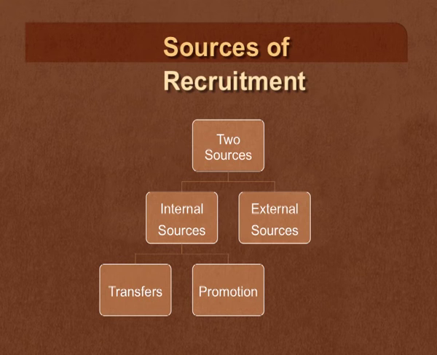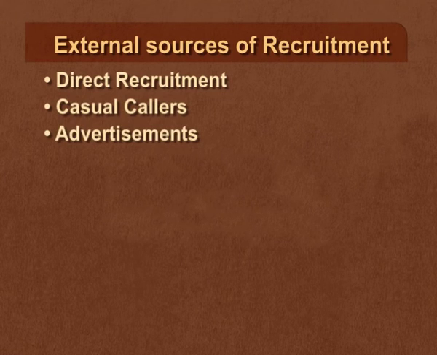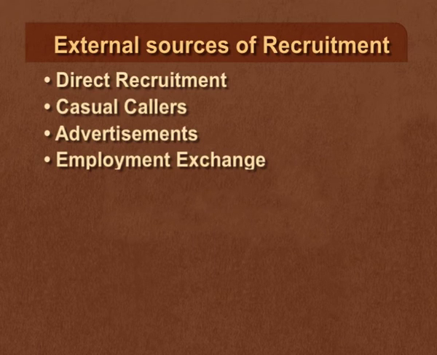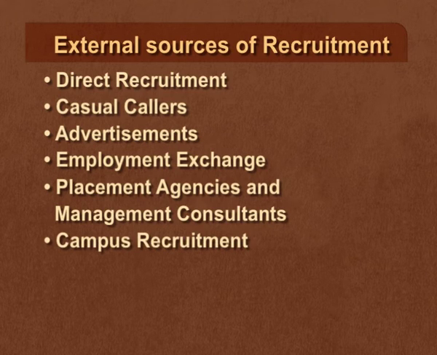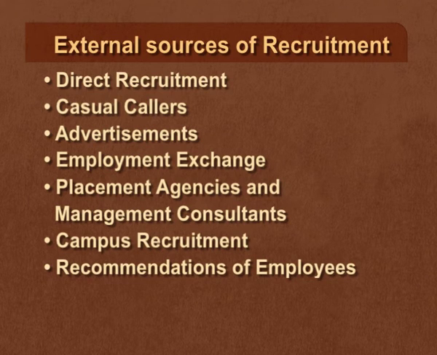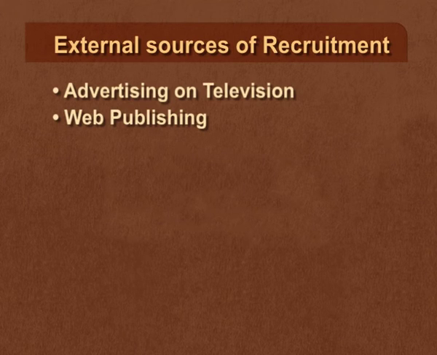Now external sources of recruitment are, first, direct recruitment, second, casual callers, third, advertisements, fourth, employment exchange, fifth, placement agencies and management consultants, sixth, campus recruitment, seventh, recommendation of employees, eighth, labor contractors, ninth, advertisement on television, and last is web publishing. Now we are going to see in detail what these external sources of recruitment are.